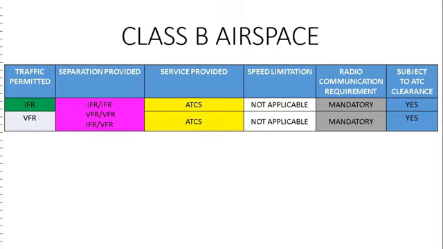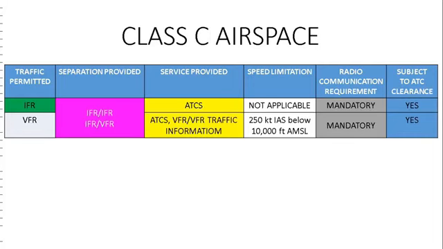Class B airspace. IFR and VFR, both traffic are permitted. IFR are separated from other IFR flights. VFR are separated from other VFR flights, and IFR and VFR both are separated from each other. They are provided air traffic control services, IFR, VFR both. Speed limitation is not applicable in Class B airspace. Radio communication is a mandatory requirement, and IFR and VFR both are subject to ATC clearance.